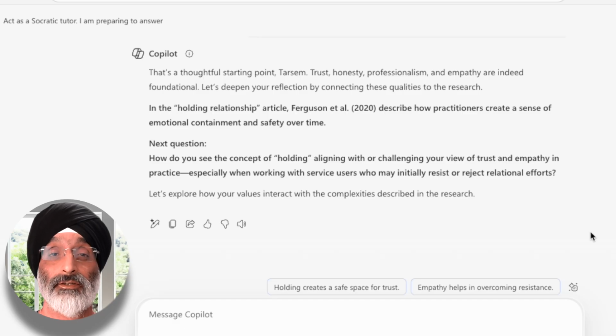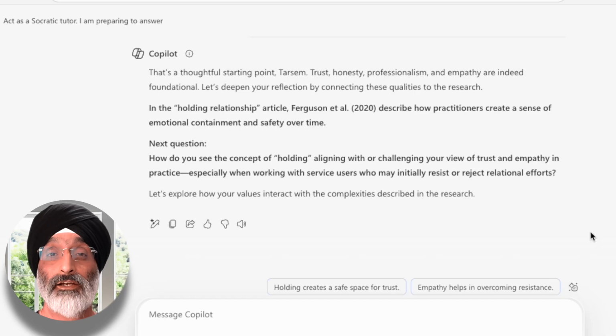So you can see it doesn't object to my response and is encouraging and seeks to connect my response to the research. It does so by saying, in the holding relationship article, Ferguson et al. 2020, describe how practitioners create a sense of emotional containment and safety over time. Now here I want to point out that both the articles are published in 2020, so it's good that it identifies the article that it's talking about by referring to it as the holding relationship paper.